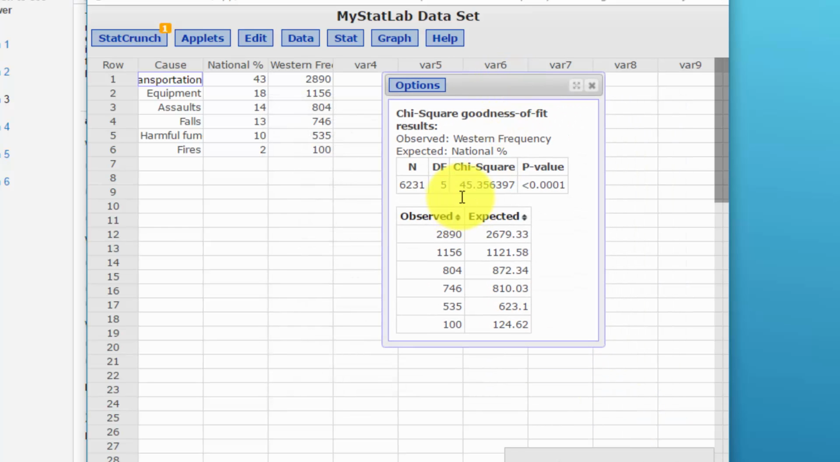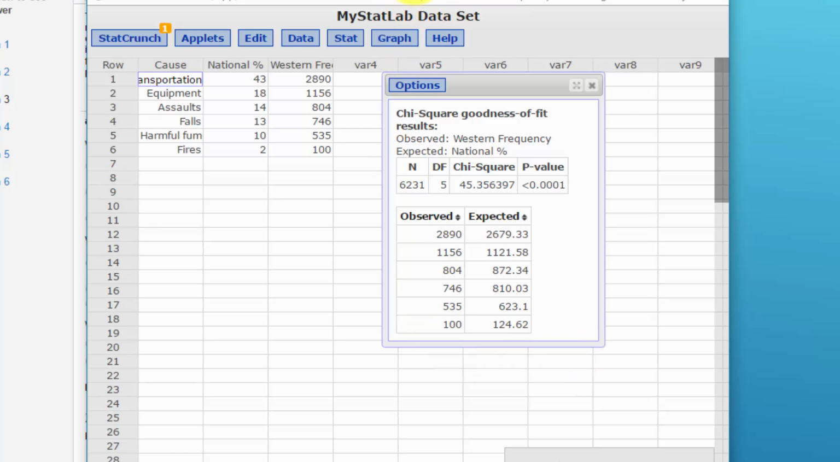Our chi-square test statistic is 45.356. Our p-value is less than 0.001, very, very small. So it's obviously less than 0.1. So that would tell us to reject the null. We've got our observed and expected in case the question asks you for the expected.